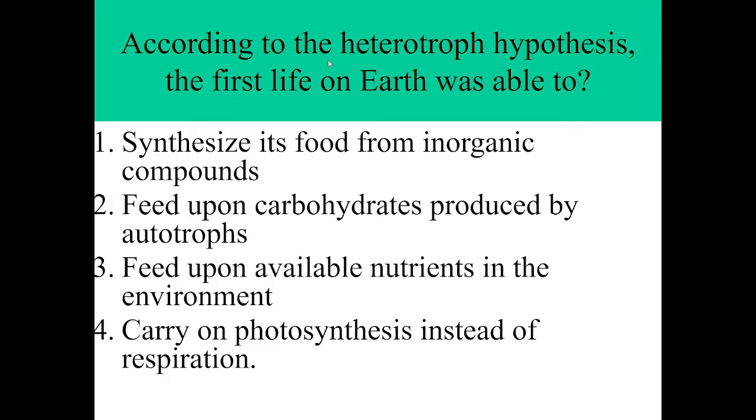According to the heterotroph hypothesis, the first life on Earth was able to 1. Synthesize its food from inorganic compounds, 2. Feed upon carbohydrates produced by autotrophs, 3. Feed upon available nutrients in the environment, or 4. Carry on photosynthesis instead of respiration. The answer is 3. Feed on available nutrients in the environment.